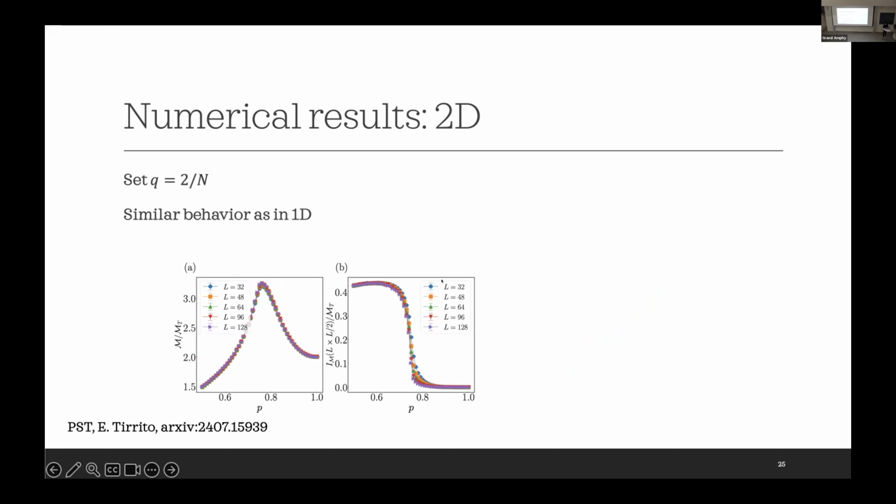Then in the second scenario, we again set q equal to 2 over n. Again, we observe similar behavior as in 1D, so it is now O(1) everywhere, and it seems to peak around the critical point. We also look at the mutual magic, and it seems to play the role of an order parameter, so it's 0 in the trivial phase and non-zero in the other phase.